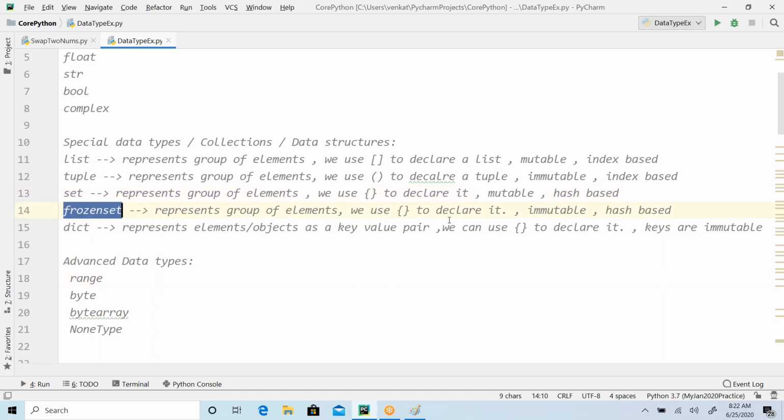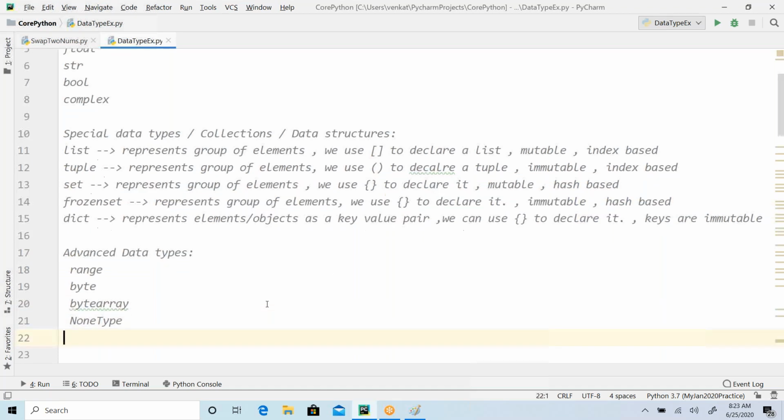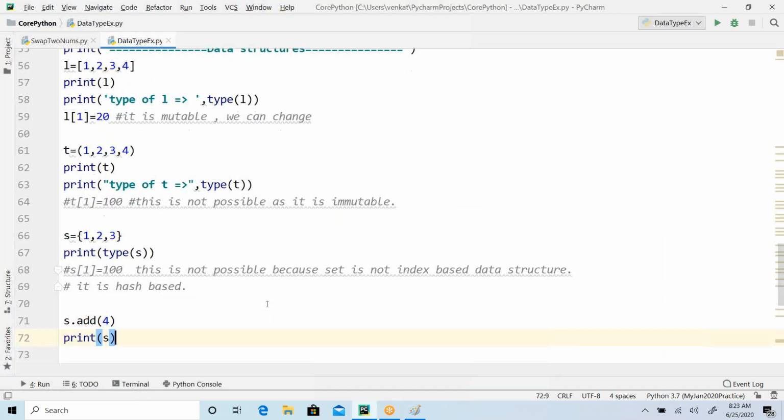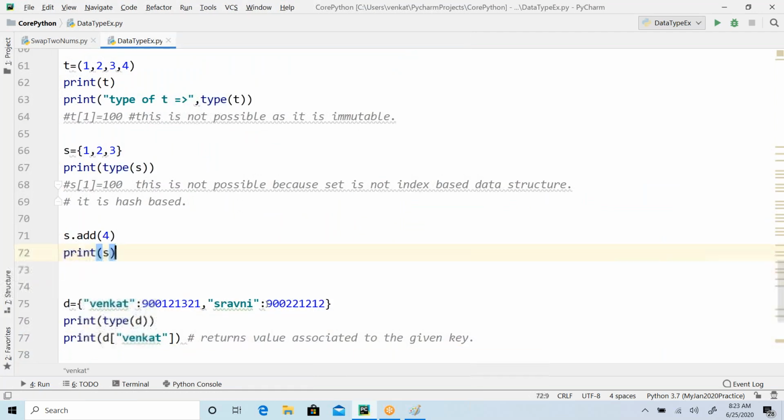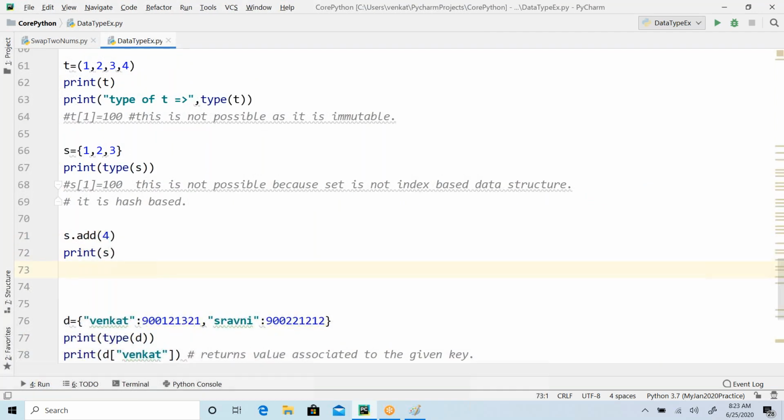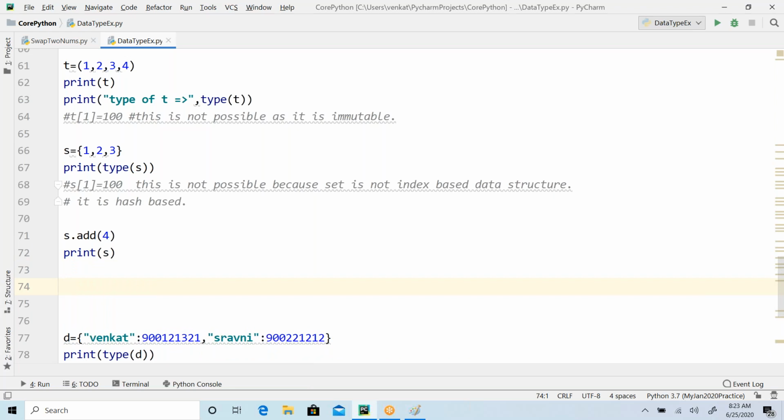But the frozen set is a set object where you cannot modify it. You cannot add any more elements. So how to create the frozen set? First you should have a set. Once you thought of freezing that set, then you can use a function called frozenset, where you pass your set object to that. This is going to give you a frozen set.